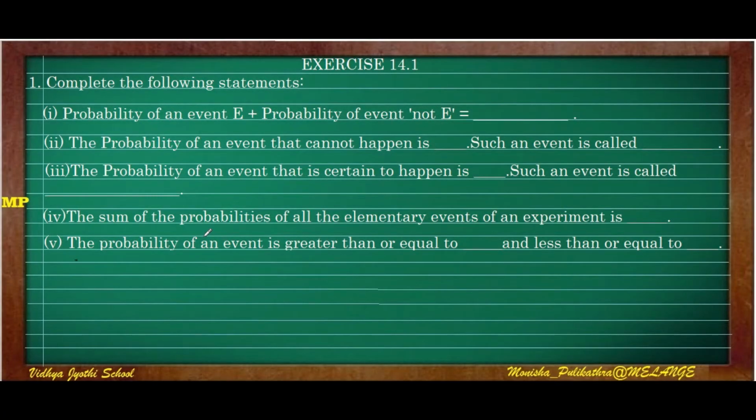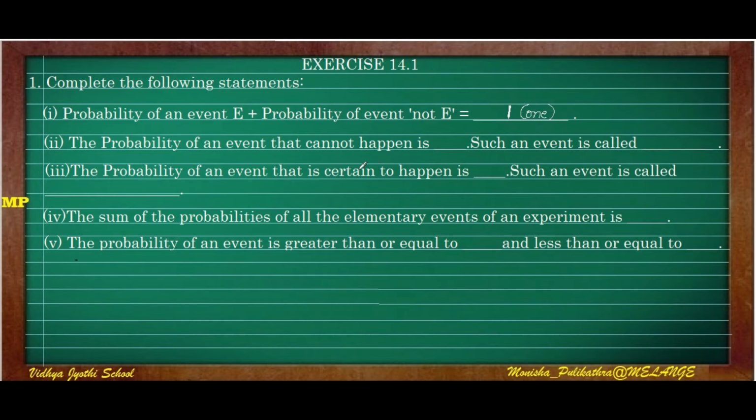Let us move on to the first question of exercise 14.1. The first question is, complete the following statements. In that, the first one is: probability of an event E plus probability of an event not E. Not E is the negation of it. So the sum of this event E and not E is always equal to dash. The answer is 1. So the addition of E and not E is always equal to 1.